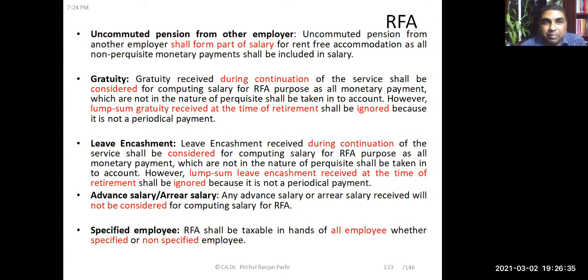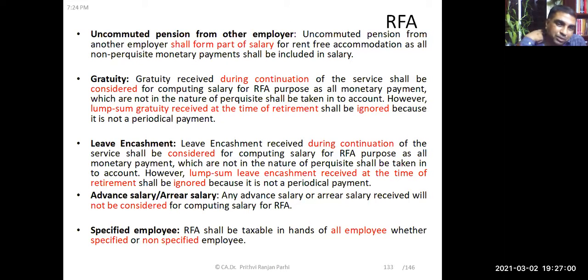Okay, uncommuted pension from another employer shall form a part of salary also. If it is uncommuted and received on a regular basis, that forms a part of salary. Gratuity received during continuation of the service shall be considered for computing salary for rent-free accommodation purposes, as all monetary payments are included.